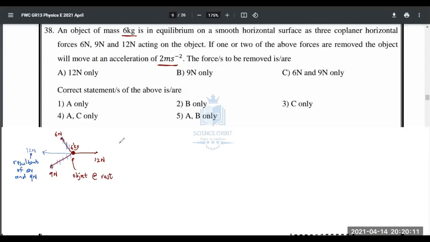Therefore, if you put F equals ma, F is equal to mass 6 into the acceleration required, 2. So F is equal to 12 Newton. That means the resultant force must be 12 Newton. So there are two ways you can achieve that 12 Newton. Method 1: you can just have 12 Newton acting on the 6 kg object.